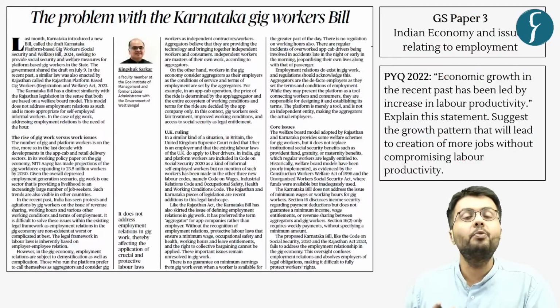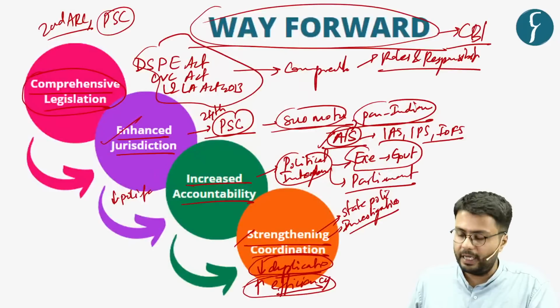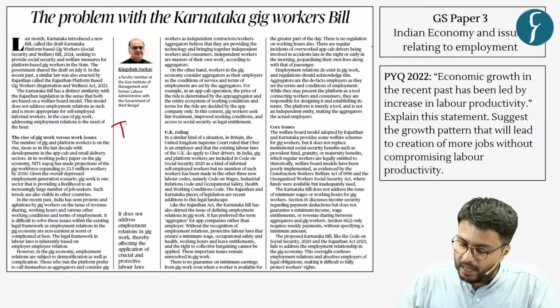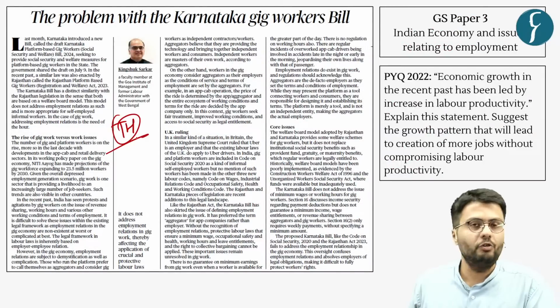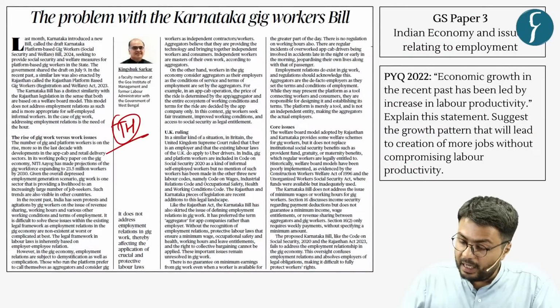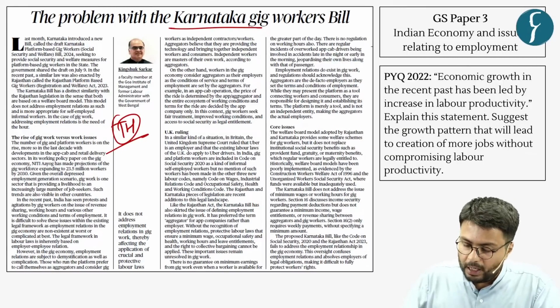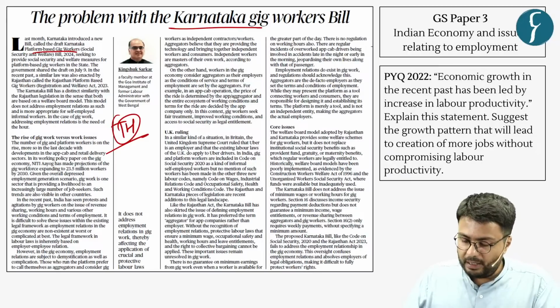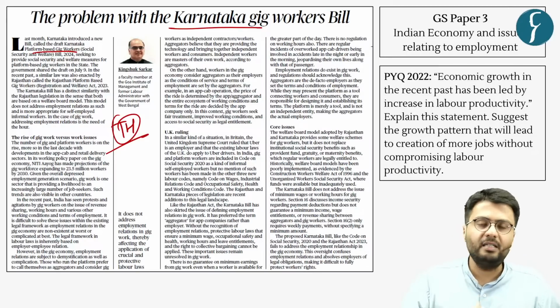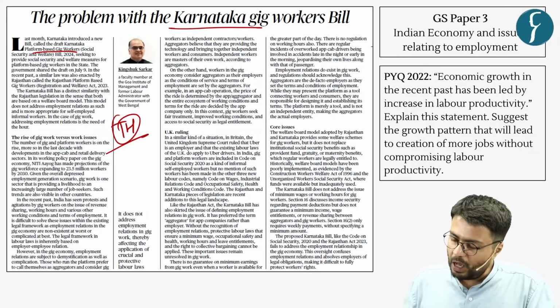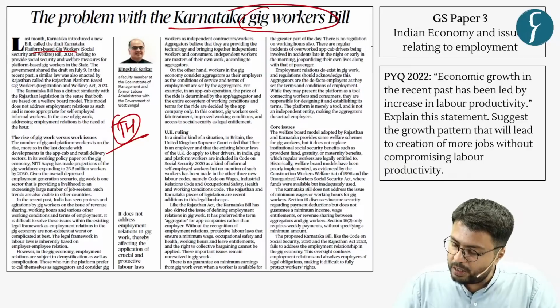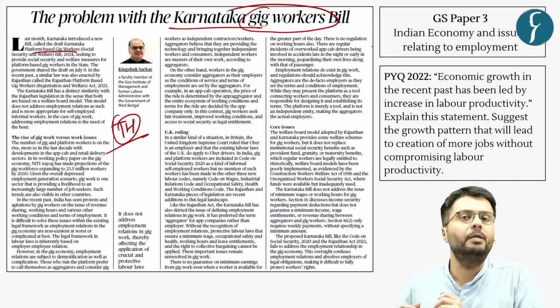And with this, we quickly move to the second article of the day, which you can see appeared in the op-ed section of The Hindu newspaper. Now, this article highlights that recently the Karnataka government has brought in a bill to regulate platform-based gig workers in the state of Karnataka. Now, this issue, that is gig workers, has been in news in recent past.